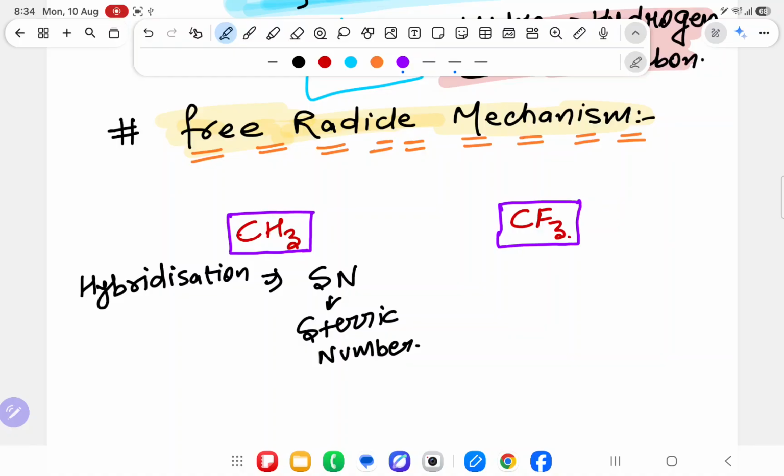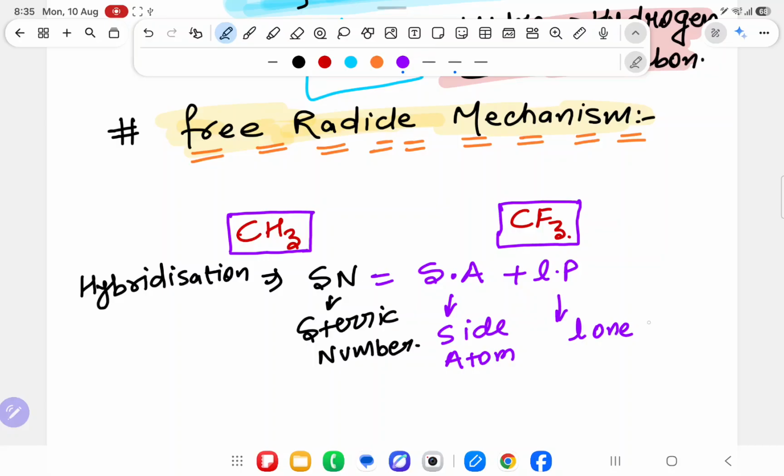You will say, sir, I don't know the formula to find hybridization. But I will tell you steric number is equal to surrounding atom plus lone pair. SA means side atom or surrounding atom, and LP means lone pair.